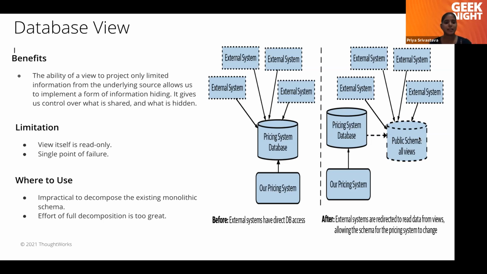But views themselves have some constraints, like views are read only. So for updates, we still have to directly connect to our database and update on that, and all the external systems can be updating the same table. So again, we can have runtime coupling. Then there is a single point of failure. If for any reason our pricing system's database is down, all external systems will be impacted. Then the intent of microservice architecture will be lost because there is a single failure point in our system. That's why we should not go for database views.